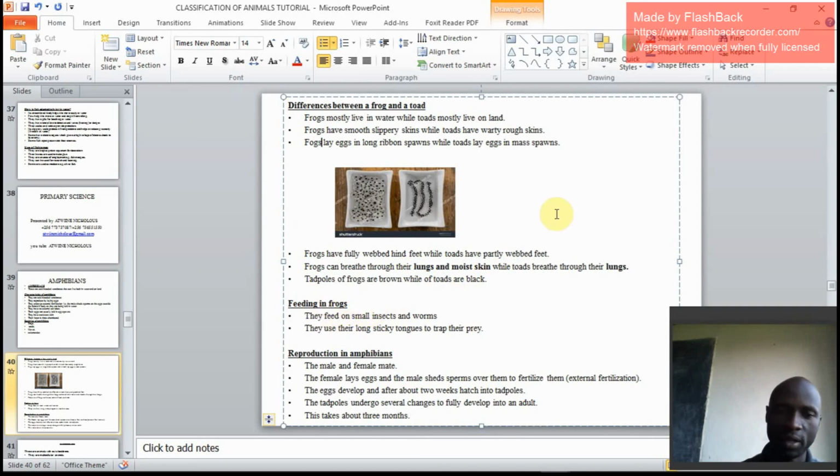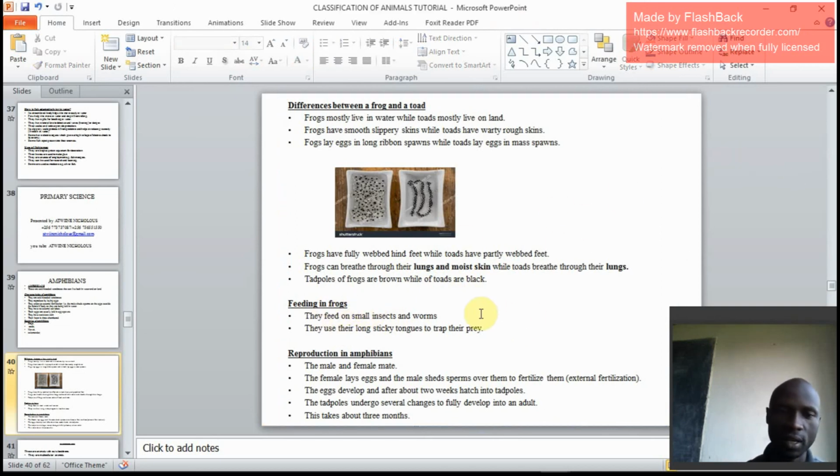We got feeding. What do they feed on? They feed on small insects and worms. They use their long sticky tongues to trap their prey. Those are the insects or worms they feed on. We go to reproduction as we try to wind up. The male and female mate. They make sound, then they mate.